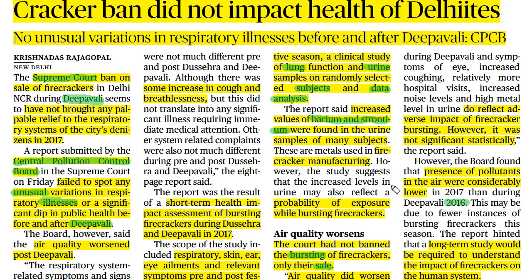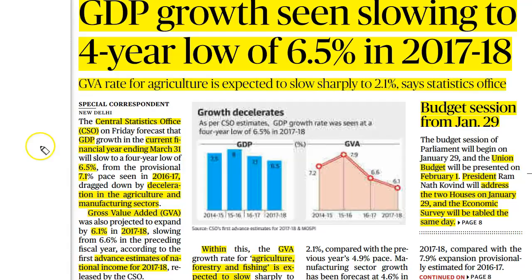Finally, the Central Pollution Control Board has clearly stated that with a short-term health impact assessment, we cannot come to a complete conclusion. We need to focus on long-term studies to find out the impact of firecrackers on the human system. That is the final observation provided by the Central Pollution Control Board in this regard. And that is all about this article. Now let us move on to the next important article.